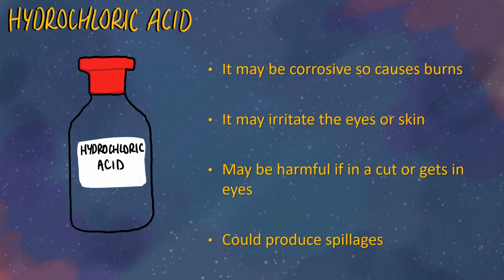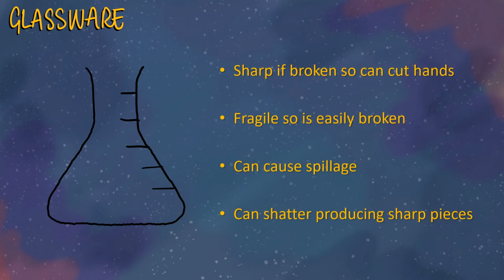Another example is glassware and my very poorly drawn conical flask. So the way that this is dangerous is that it's sharp, it's fragile, it can cause a spillage with the stuff that's in it, and it can shatter, producing sharp pieces.